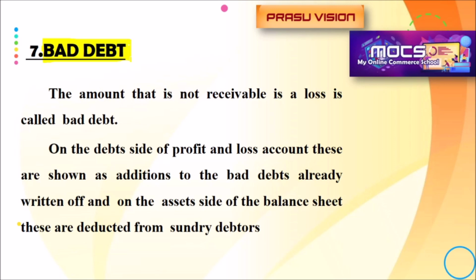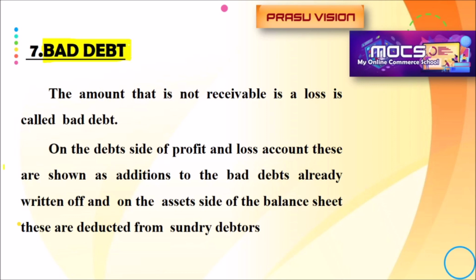And in this year, additionally, further bad debts are declared. That is, again they declared some amount of money they didn't pay. Debtors did not pay. That is further bad debt. Already there is an amount of bad debt in the trial balance. Just look at this example, how we have to adjust.